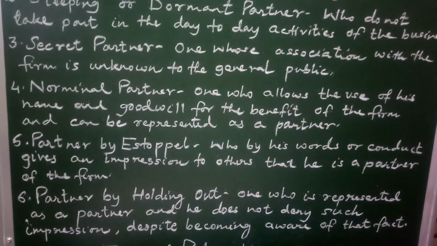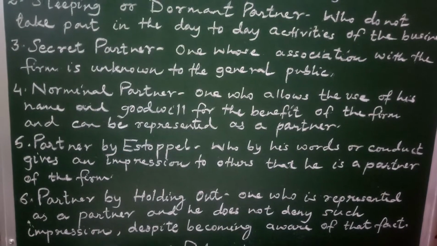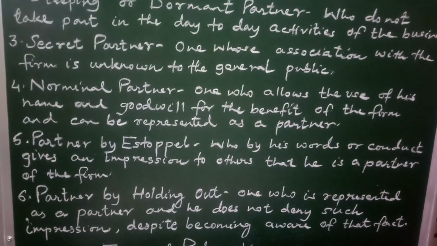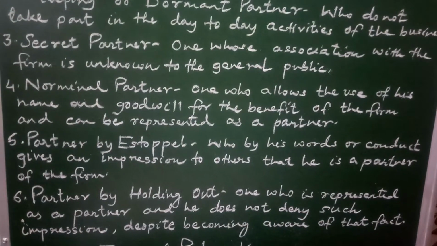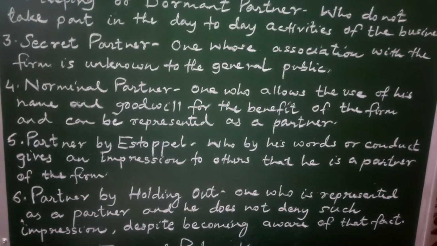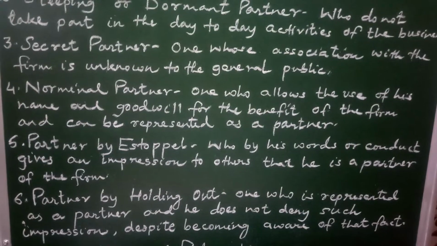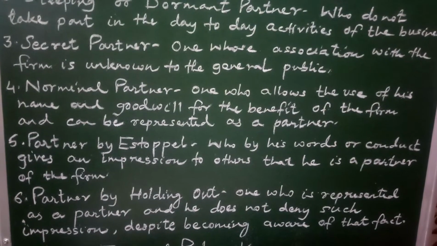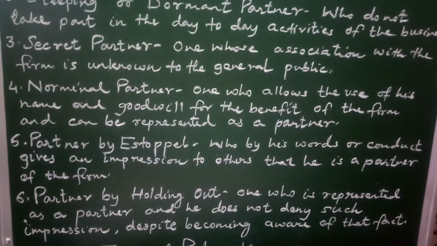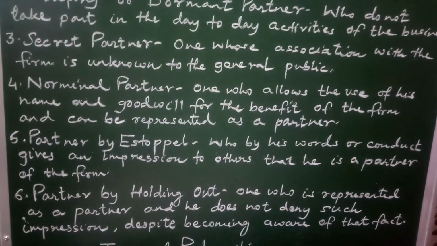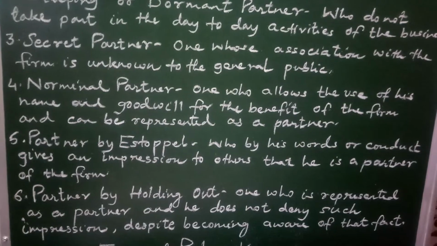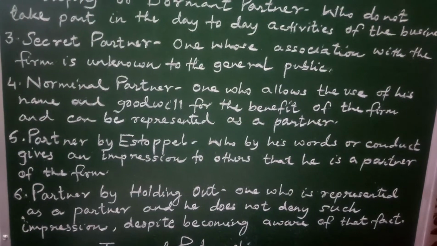Such partners are held liable for the debts of the firm in the eyes of the third party. Now, a partner by estoppel is not contributing any capital to the business. He is not taking any part in the management of the business. He is not sharing the profits, nor bearing the losses, but he has unlimited liability.